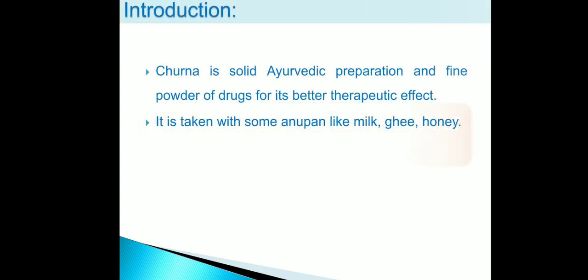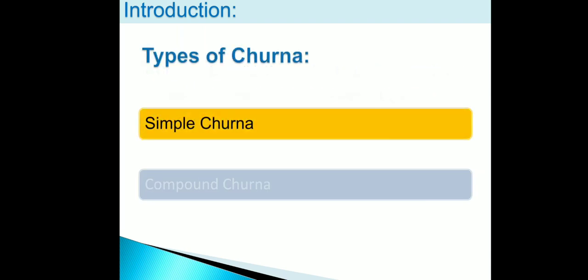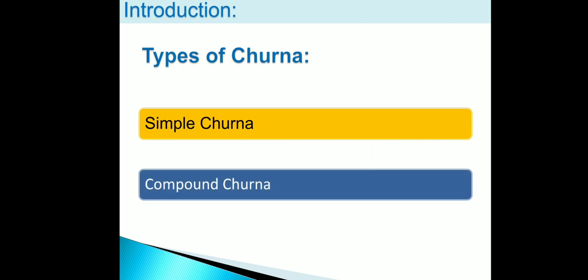Now we will see the second part, that is preparation and standardization of Churna. What is Churna? Churna means a powder of drug. In Ayurveda, it is used for better therapeutic effect. It is taken with milk, ghee or honey. There are two types of Churna. First is simple Churna, second one is compound Churna.